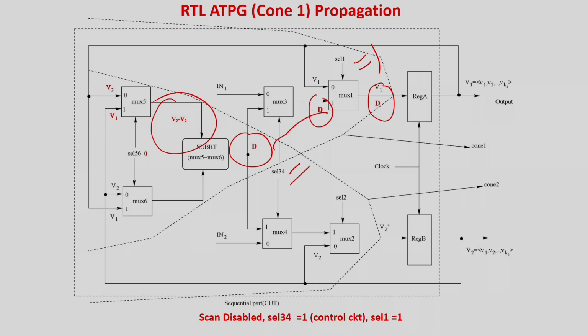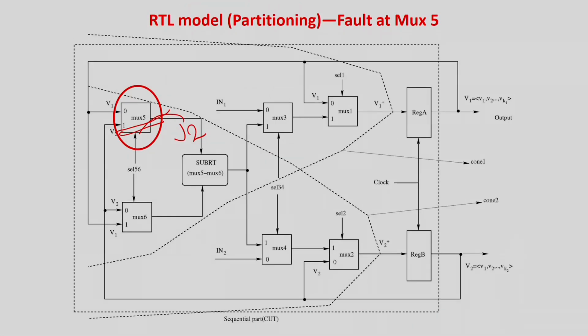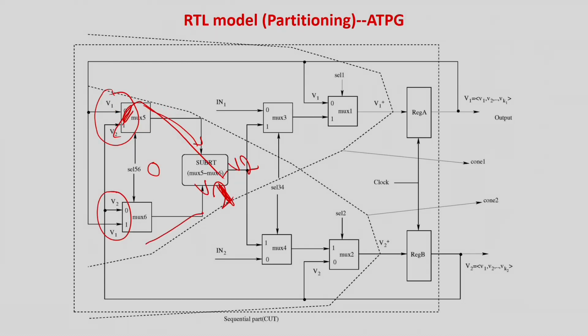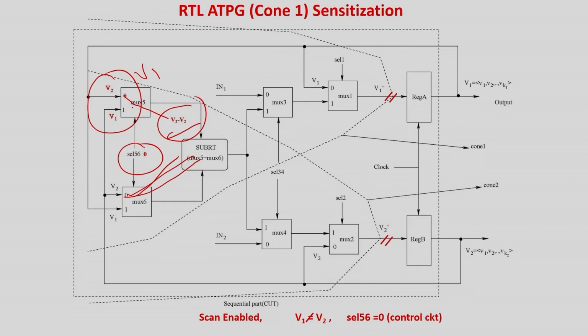So, first thing is that again I am repeating what I am doing. The fault of the multiplexer I have already discussed. Generally it should be V1 minus V2, but it is becoming V2 minus V2 because of the error, because V2 is coming over here, although V1 should come over here. So, I have sensitized this fault by making F6 equal to 0. So, this became V2 minus V2, and because I have scan chain control, I can control the values of V1 and V2. So, I am giving unequal values, and the fault is sensitized.